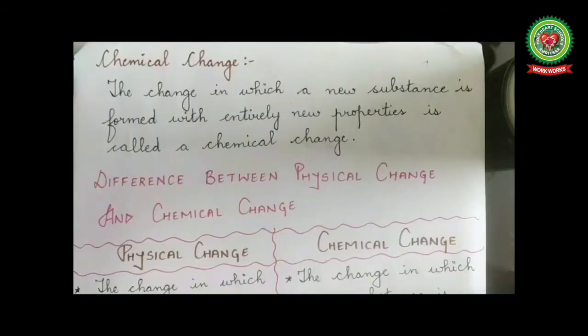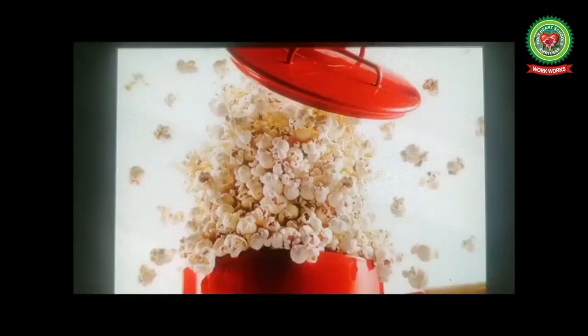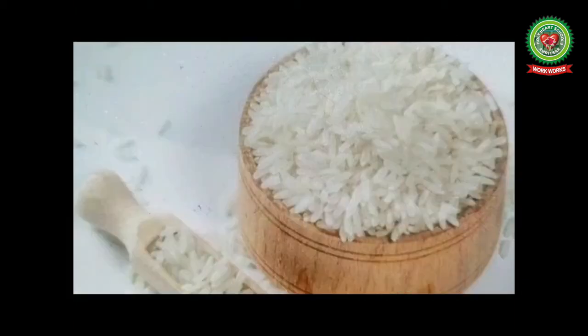So what is chemical change? The change in which a new substance is formed with entirely new properties is called a chemical change. Let's see some more examples of chemical change. Making of popcorn is a chemical change as a new substance is formed during this process.